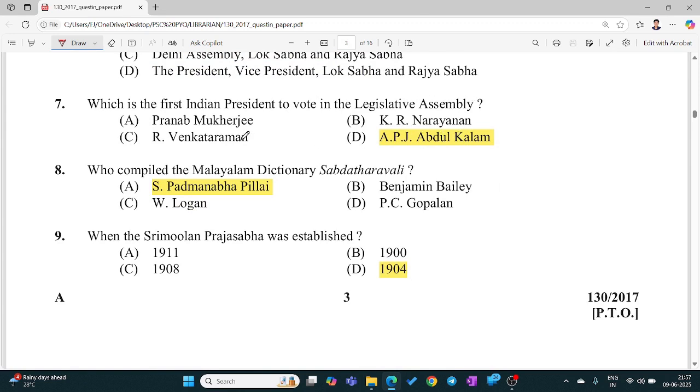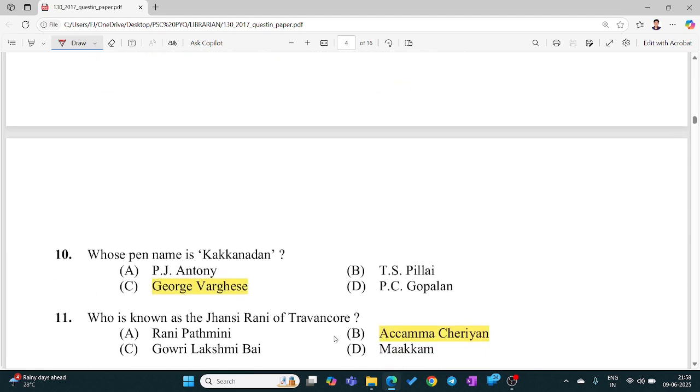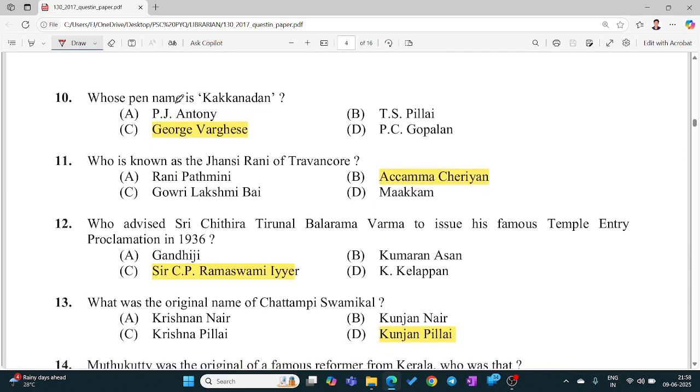APJ Abdul Kalam. Who compiled the Malayalam dictionary Shabdatharavali? S. Padmanabha Pillai. When was the Sreemulam Praja Sabha established? 1904. Whose pen name is Kakkanadan? George Varghese. Who is known as the Jhansi Rani of Travancore?